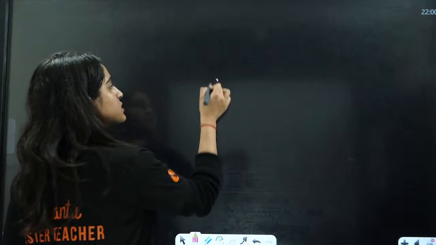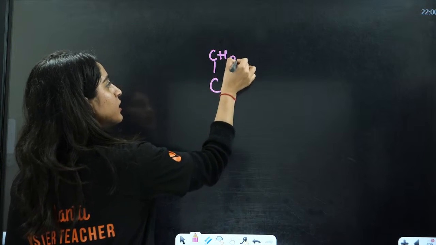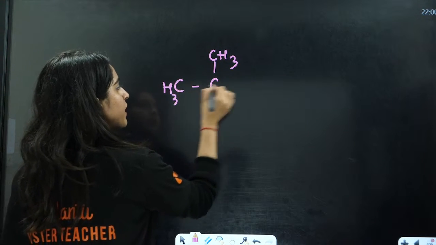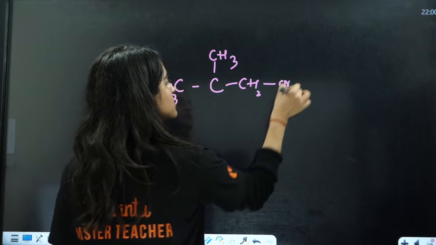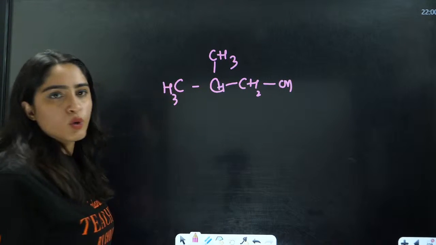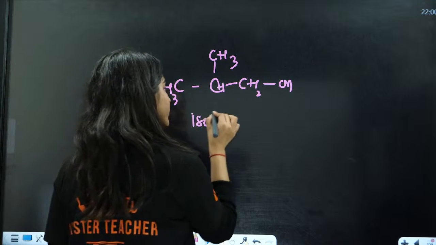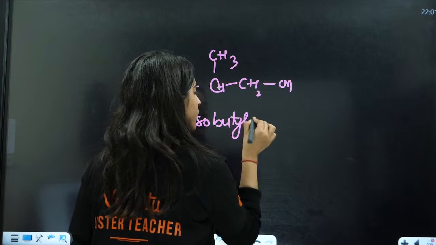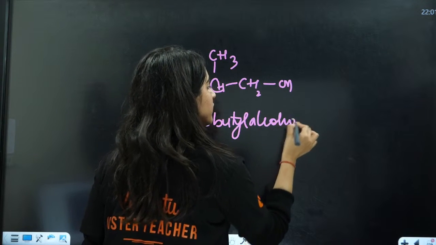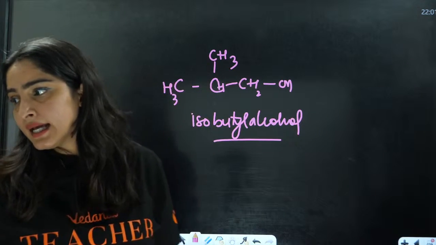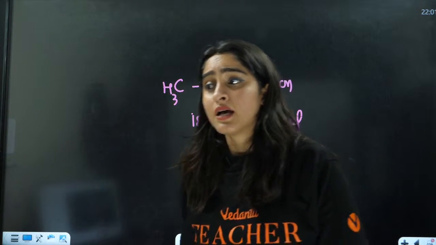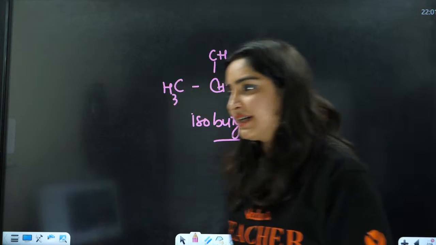Isobutyl alcohol is when you have this CH3, you have this CH3, and this is CH2, and this is OH. This is isobutyl alcohol, right? That is tertiary butyl alcohol. Okay, everybody? Yes, the answer is C, not D.